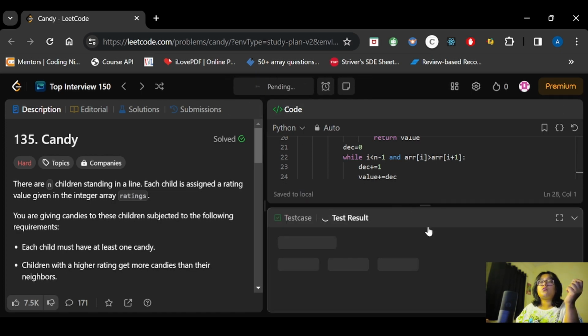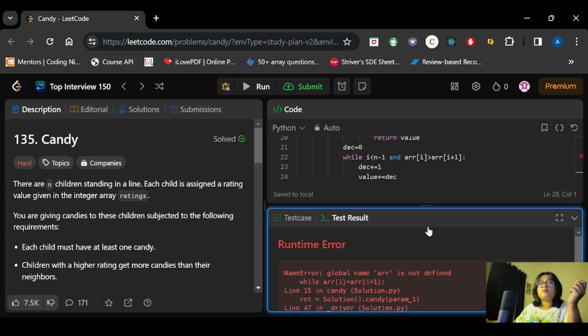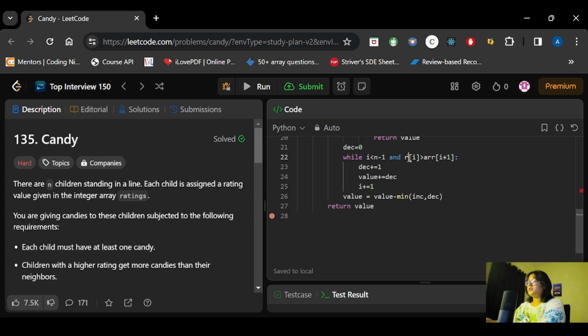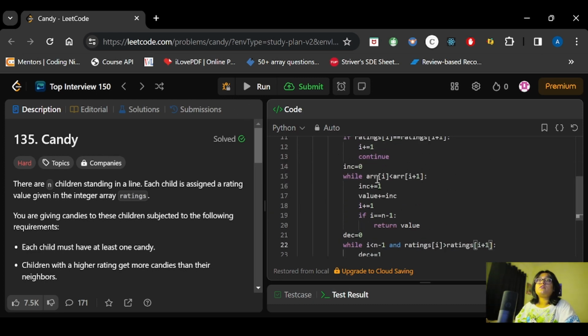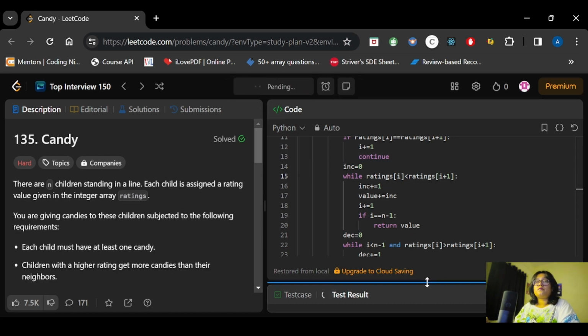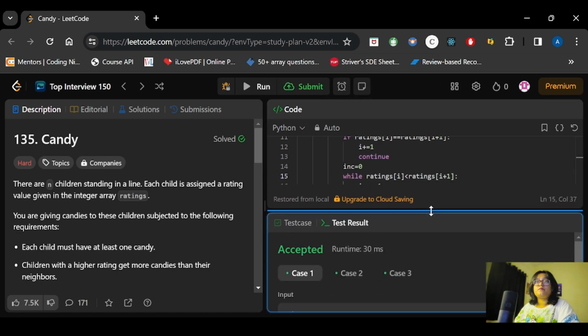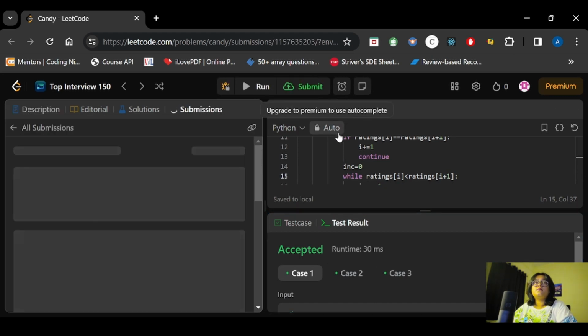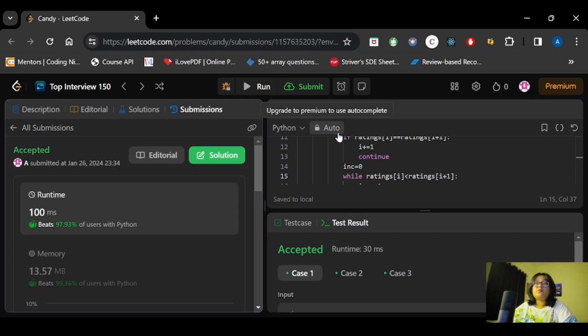Now let's try to run this code. I did the same mistake, sorry, it will be ratings. I have done the same thing here, ratings. Now let's try to run it. Let's try to submit it now. So this code has been accepted.